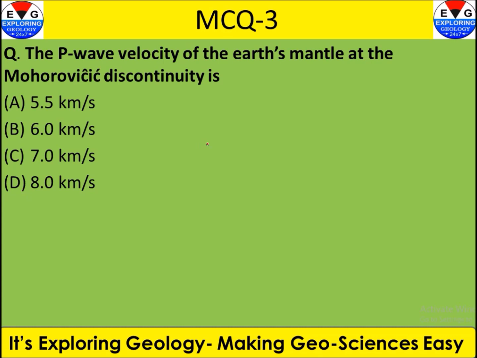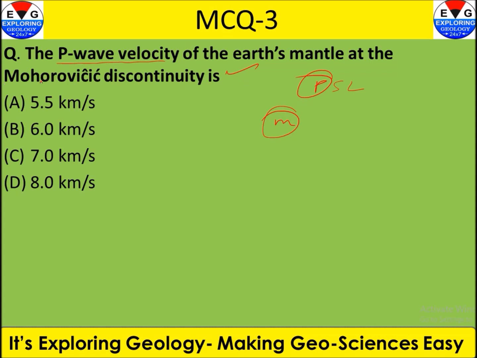This is another question. Here we have asked about the P wave velocity of the earth mantle at the Mohorovicic discontinuity. Again you must be aware about the P wave velocity. These are the seismic waves: P wave, S wave and L wave. P wave can pass through all the mediums, and the velocity varies with the material through which it is passing.